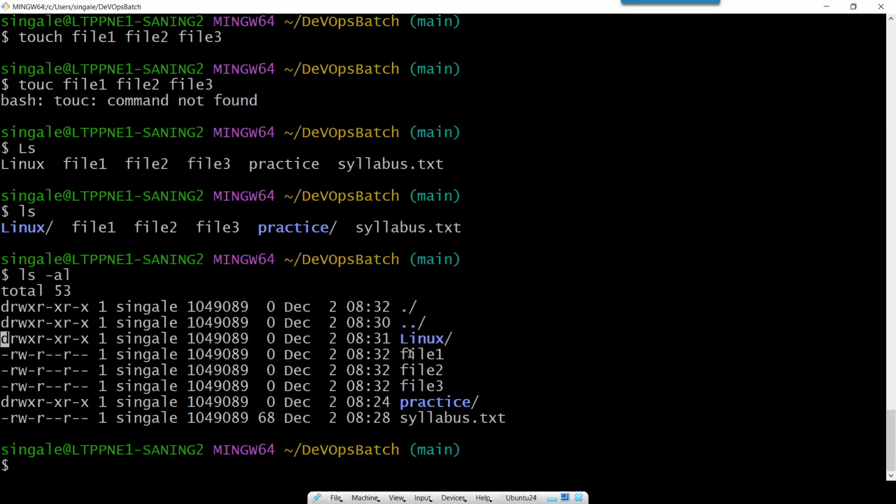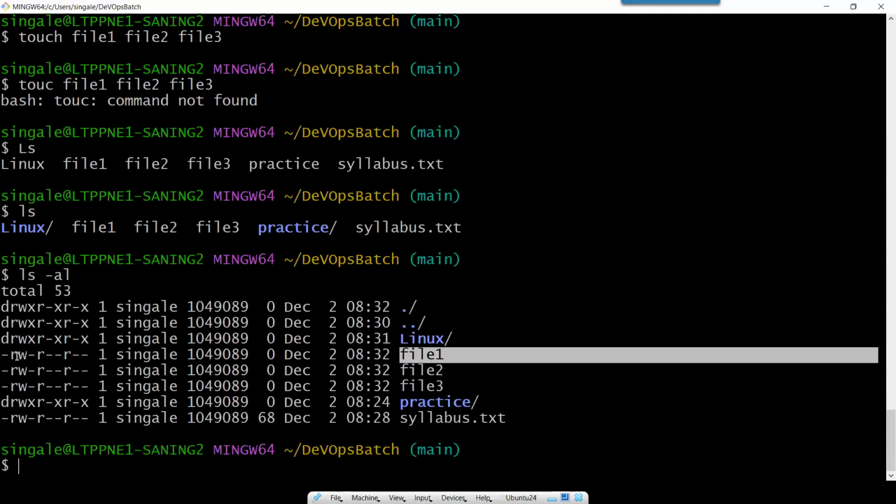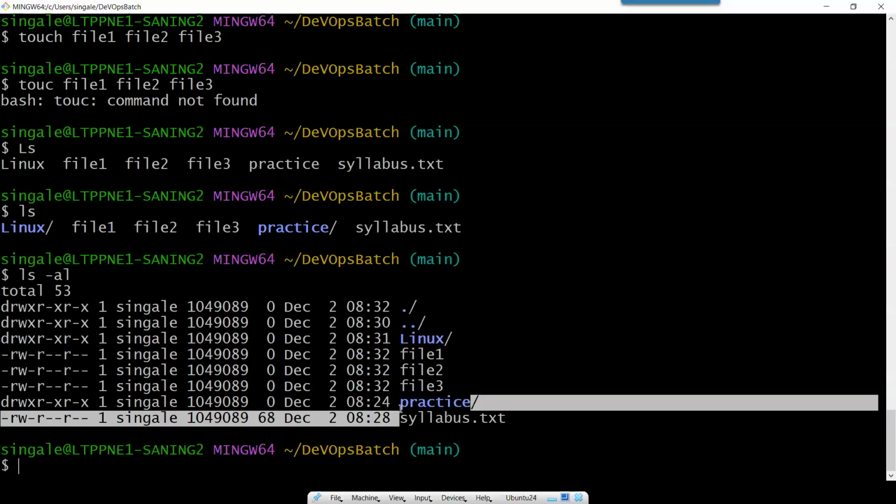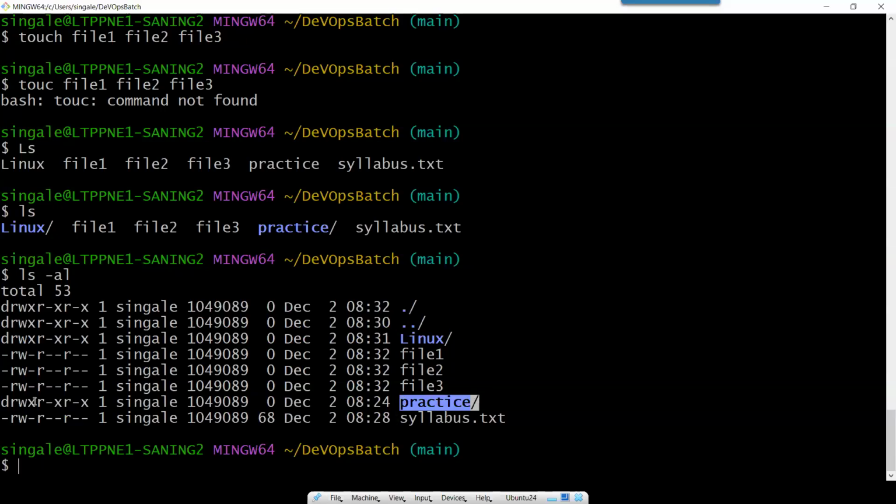But here you can see file1, file2, file3 have a hyphen or dash. It means it is a file, not a directory. And this is the folder we created to practice. It is showing a d here, so it is a directory. If it has a d, then it is a directory. And if it has a hyphen, it is a file.